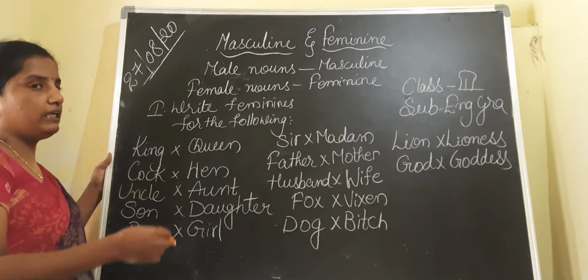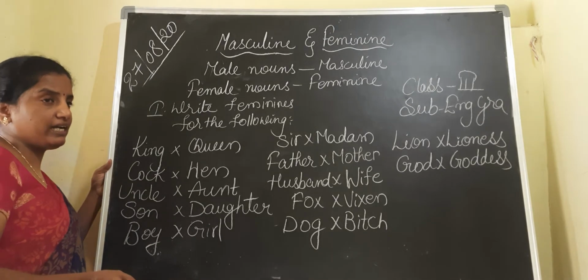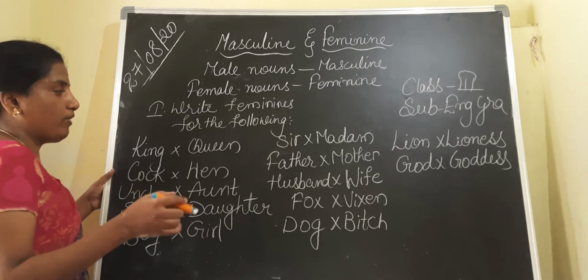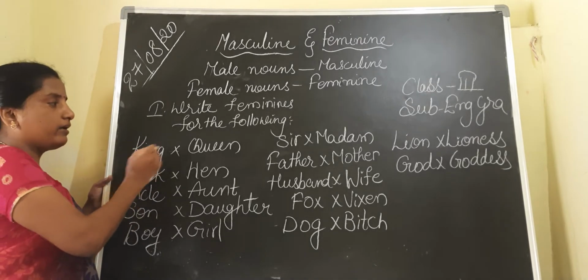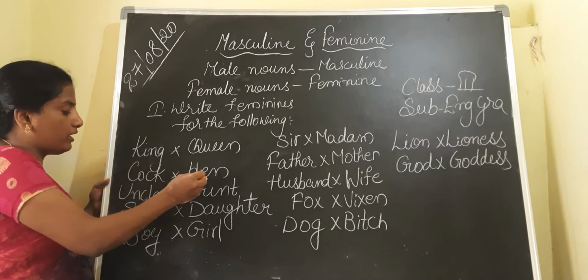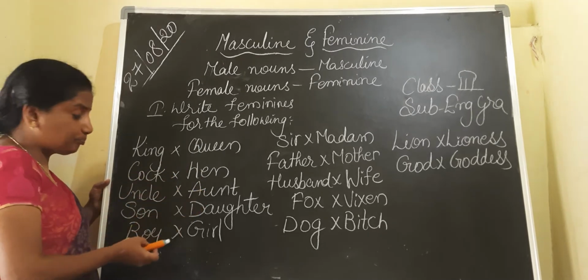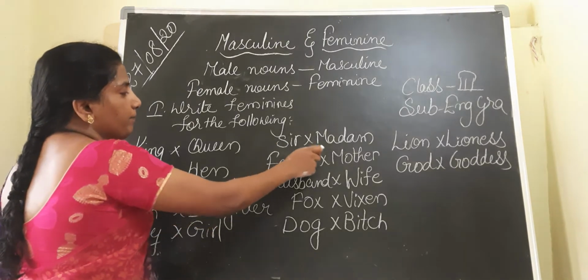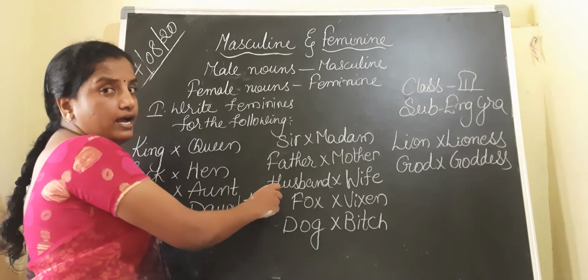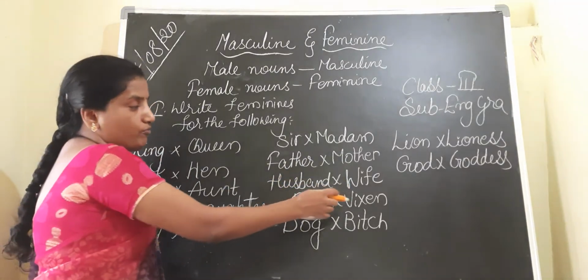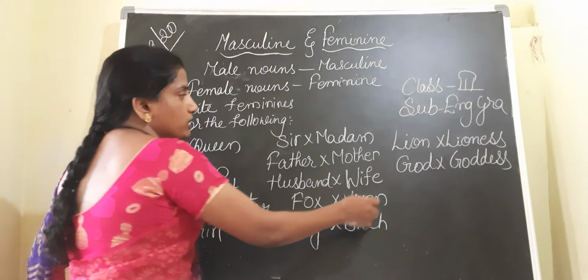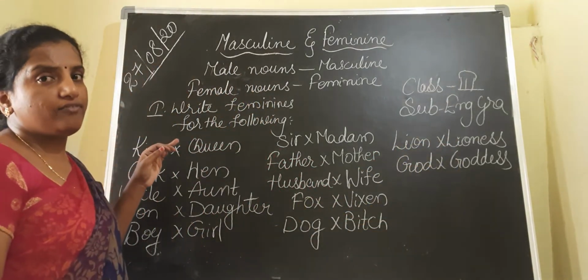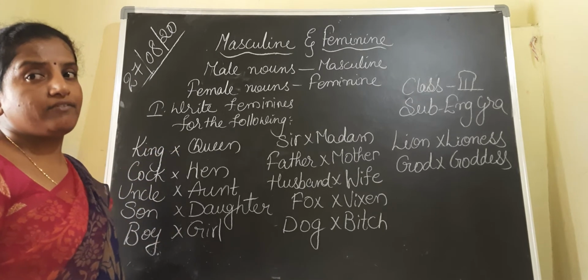If they give us the masculine gender, according to the given masculine we have to give the suitable feminine. If you see here: king, queen; cock, hen; uncle, aunt; son, daughter; boy, girl; sir, madam; father, mother; husband, wife; fox, vixen; dog, bitch; lion, lioness; god, goddess. This is how we are giving the feminine gender for the given masculine.